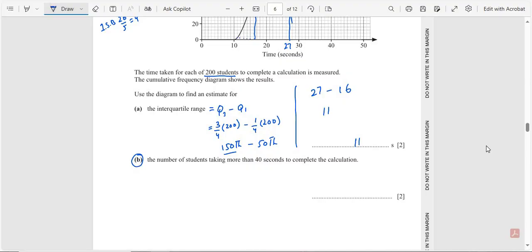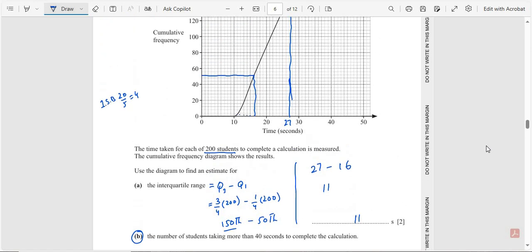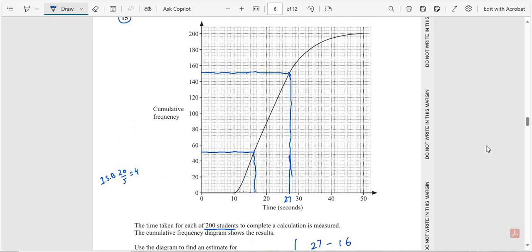Part B. The number of students taking more than 40 seconds to complete the calculation. Here is 40 seconds, so draw this line. Now draw a vertical line from this side.